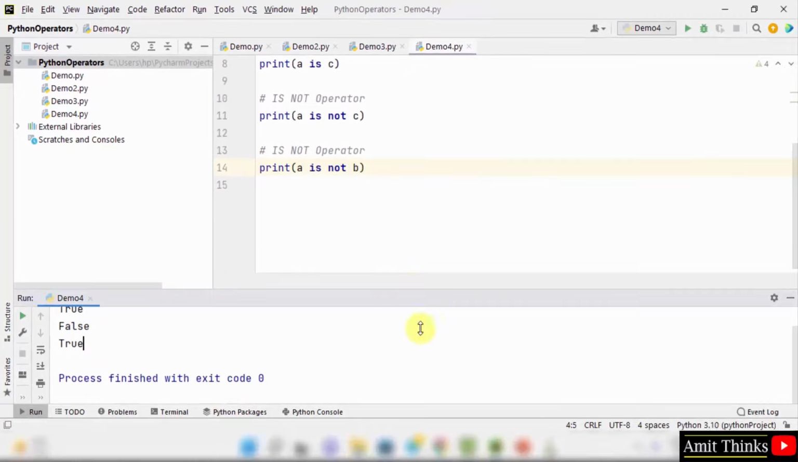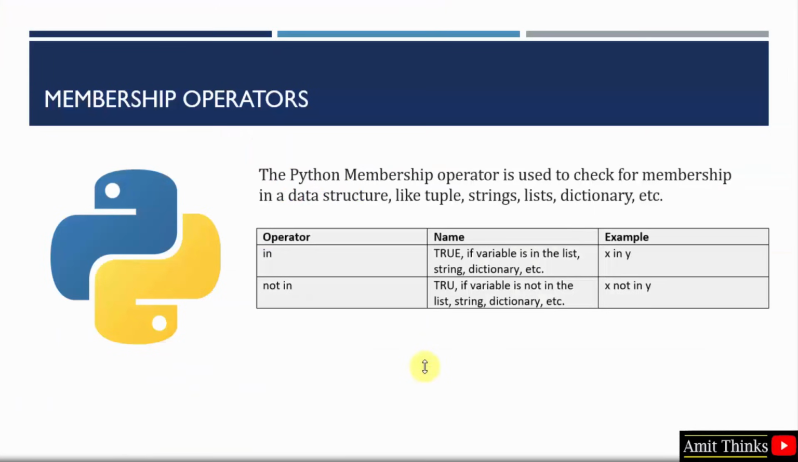The membership operator is basically used to check for membership in a data structure, that is, to test if a sequence is present in an object. The membership can be checked in data structures like lists, tuples, strings, dictionaries. The membership operators include in and not in. In returns true if the variable is in the list, as the name suggests, and not in returns true if the variable is not in the list. Let's see an example.